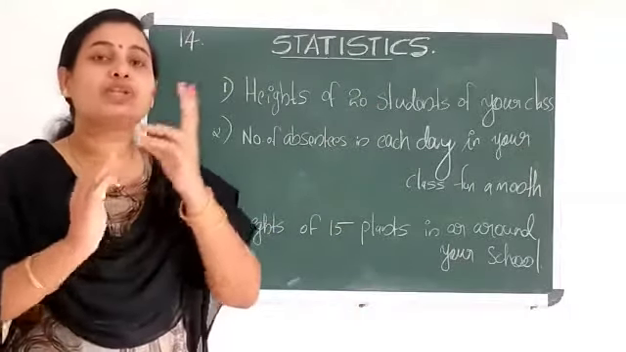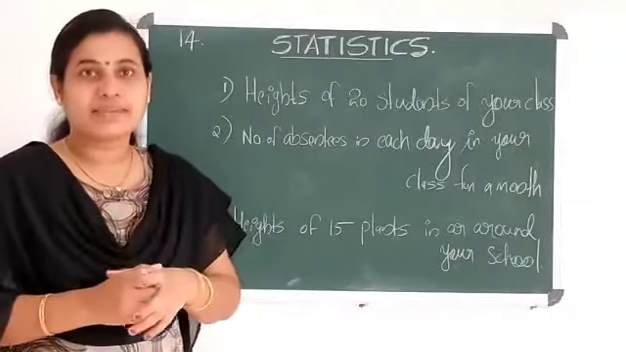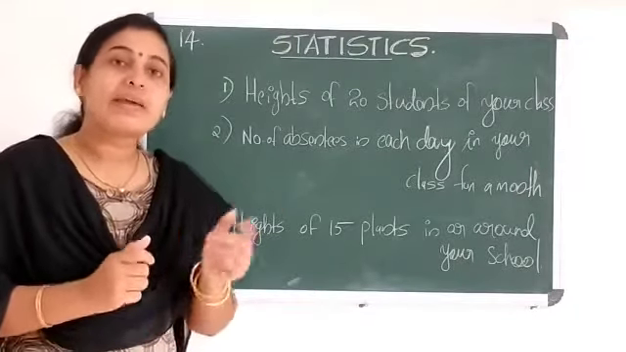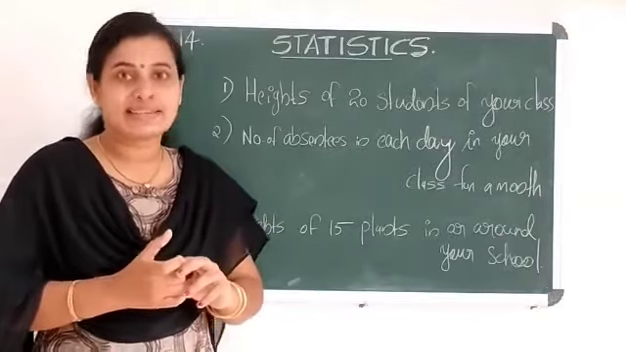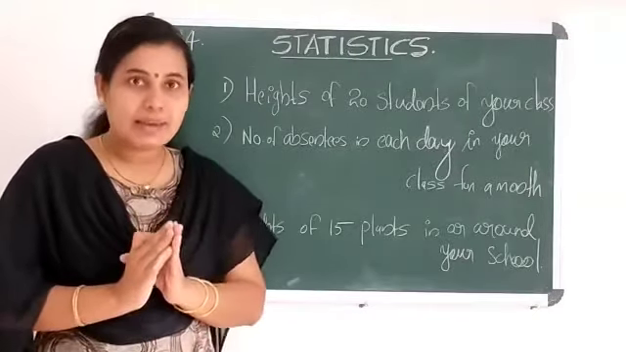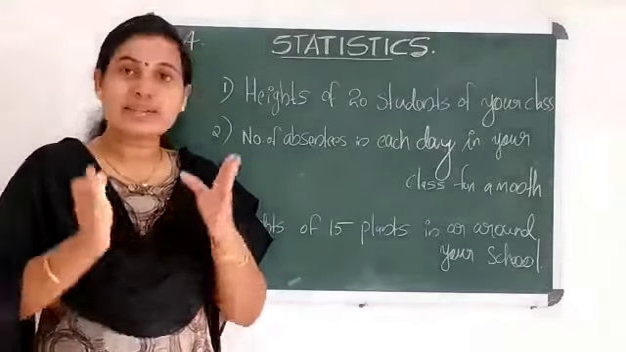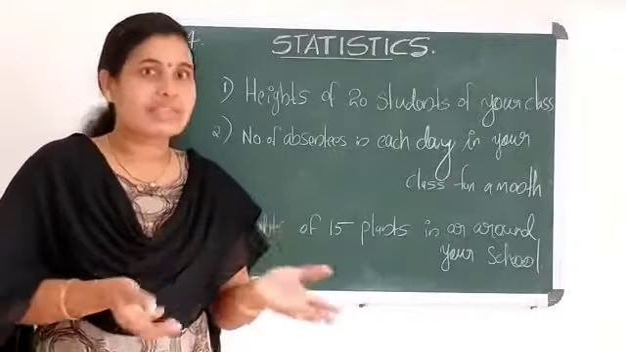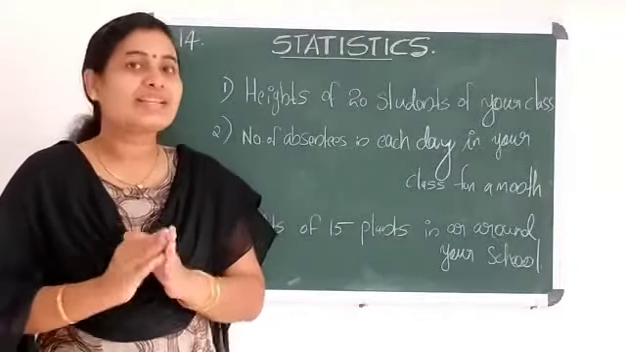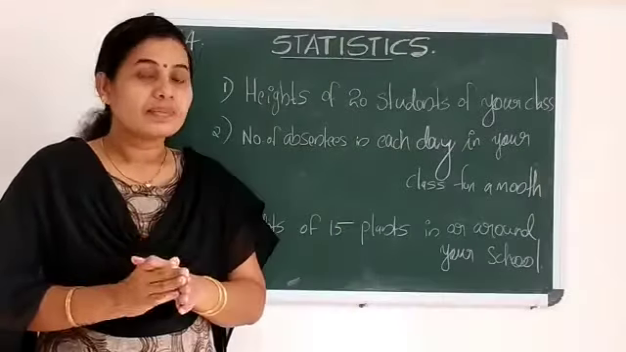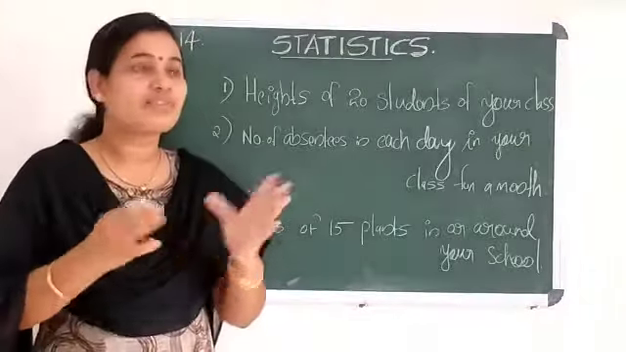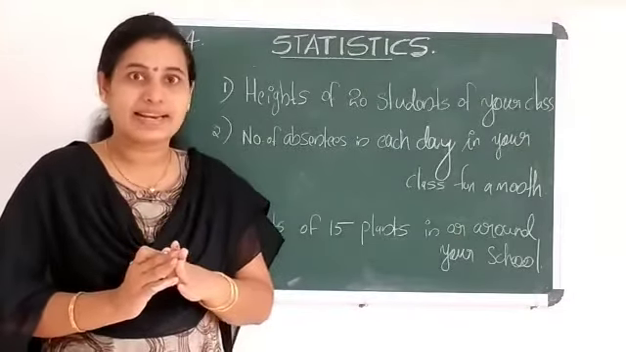There are two methods to collect the data, or there are two types of data, primary data and secondary data. Primary data means the investigator himself or herself collects the data directly from the surroundings. That is called primary data, the data collected by the investigator himself or herself from the surroundings directly.